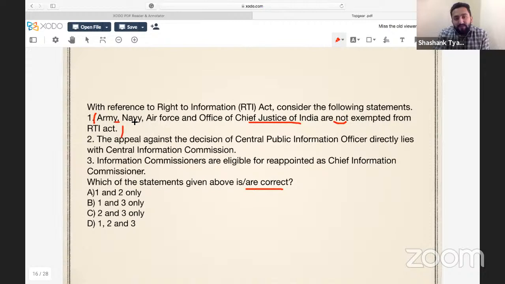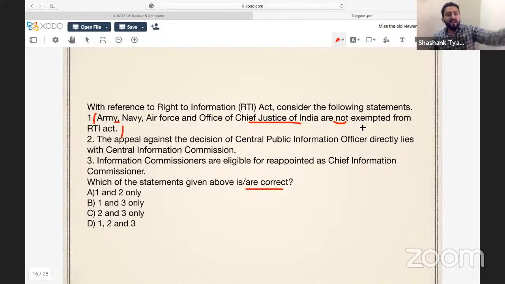When someone sees Army, Navy, Air Force, and then asks what is not exempted from RTI, the first response in students' minds is that they should be exempted, because Army, Navy, Air Force are security establishments.